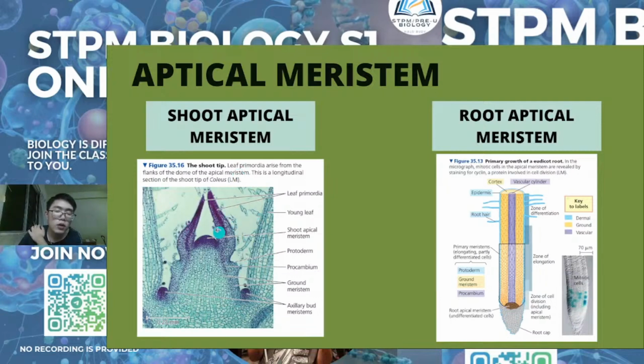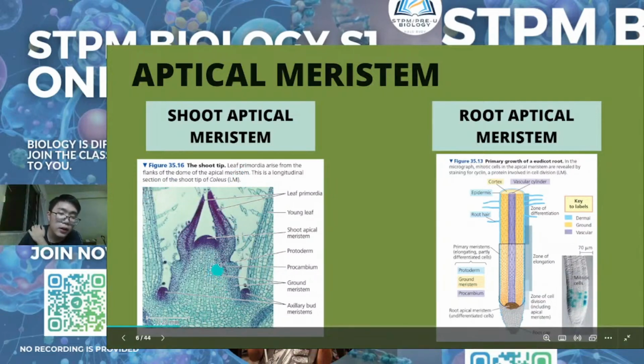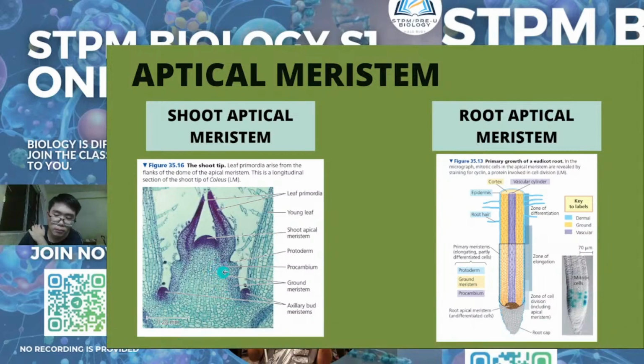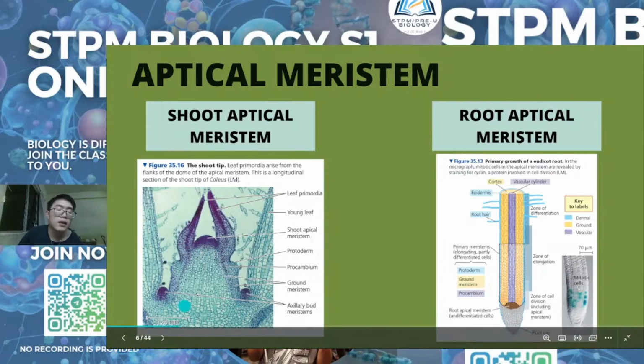If you see, the cells are normally arranged very compactly to each other. The dark color means that there are many cells located there, so it is very packed compared to this other part.